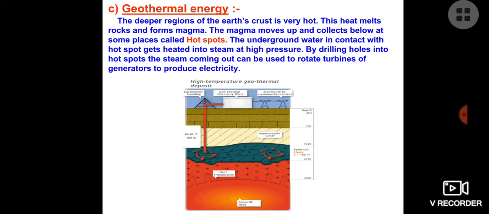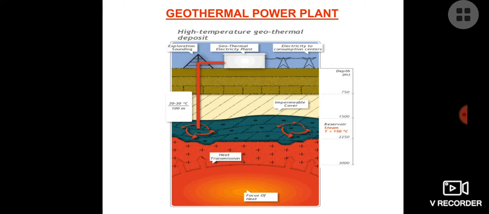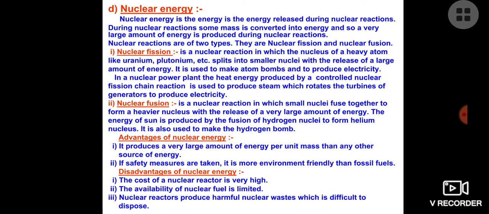Now this nuclear energy produces a large amount of heat energy, and if water is nearby, it converts into steam, and we use that steam to rotate the blades of the turbine and produce electricity. If water is not present, that can be done with the help of artificial conditions. But anyhow, if we are getting geothermal energy anywhere, because of the natural heating effect of the earth, we can use it to produce electricity. You can see there is a geothermal power plant also. We are using this heat energy to run turbines, and we are getting electricity.